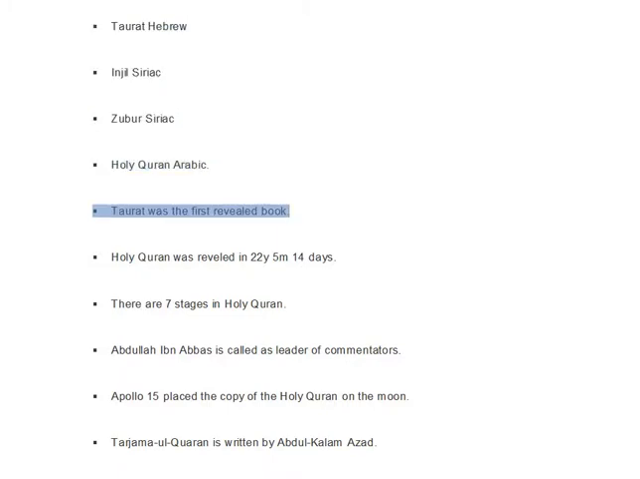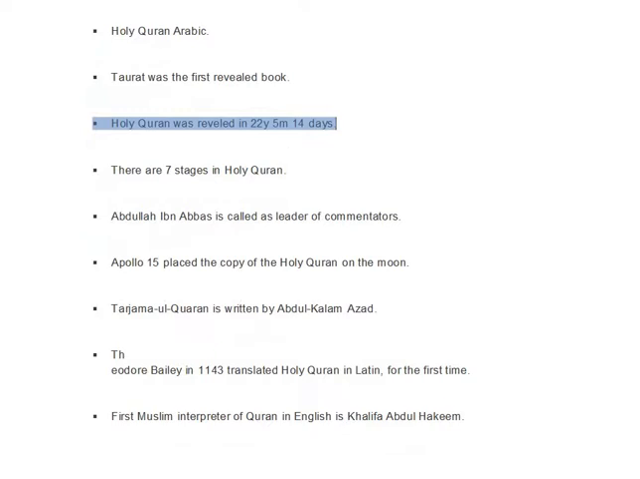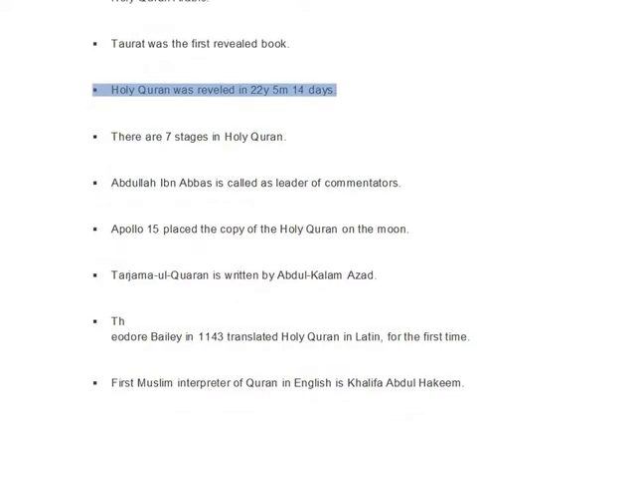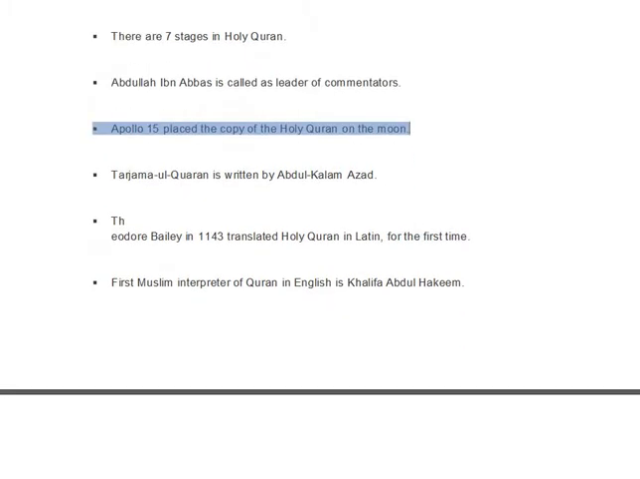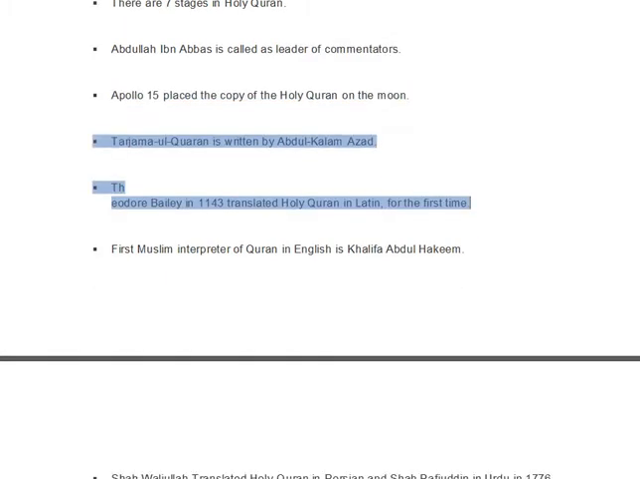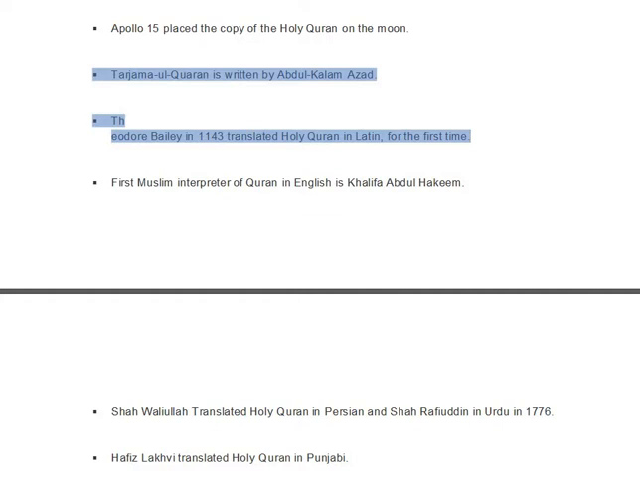Torah was the first revealed book. Holy Quran was revealed in 22 years 5 months 14 days. There are 7 stages in Holy Quran. Abdullah ibn Abbas is called the leader of commentators. Apollo 15 placed a copy of the Holy Quran on the moon. Tarjuma ul-Quran was written by Abul Kalam Azad.